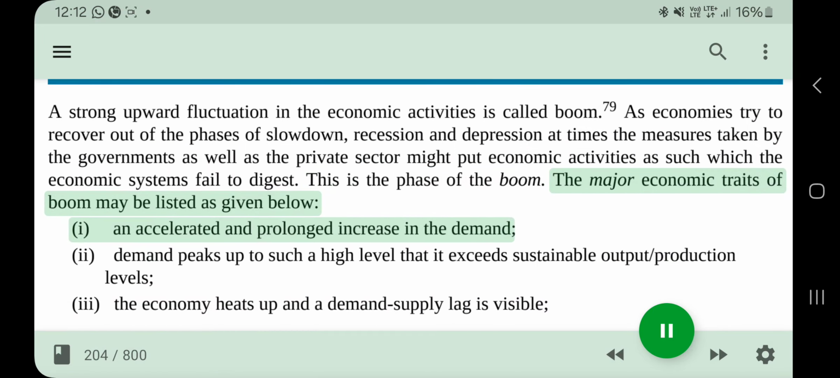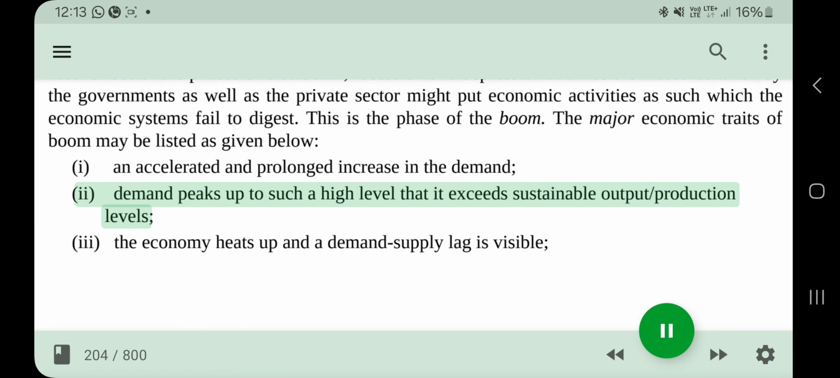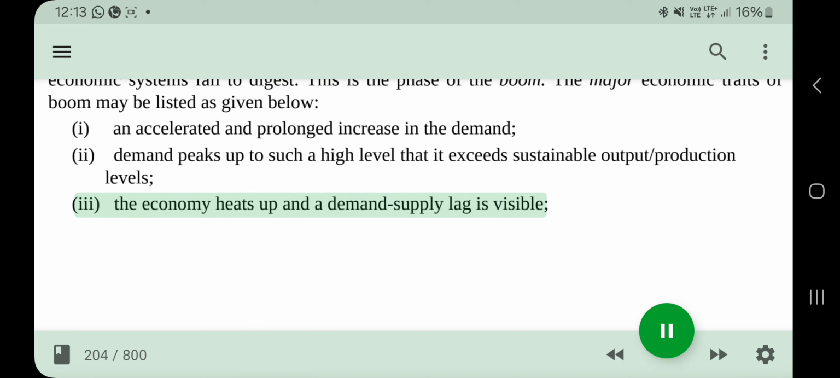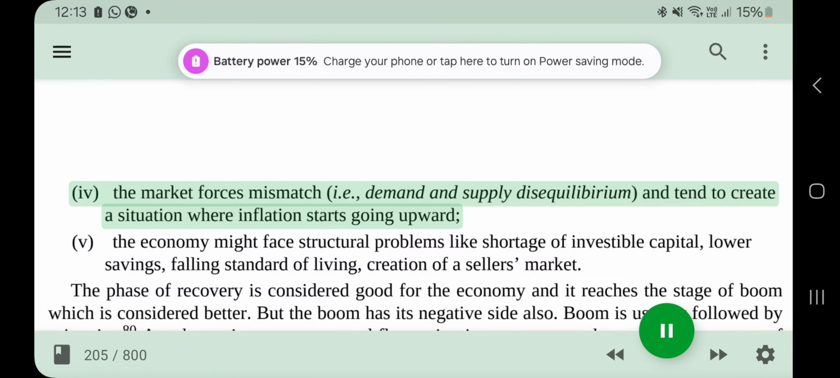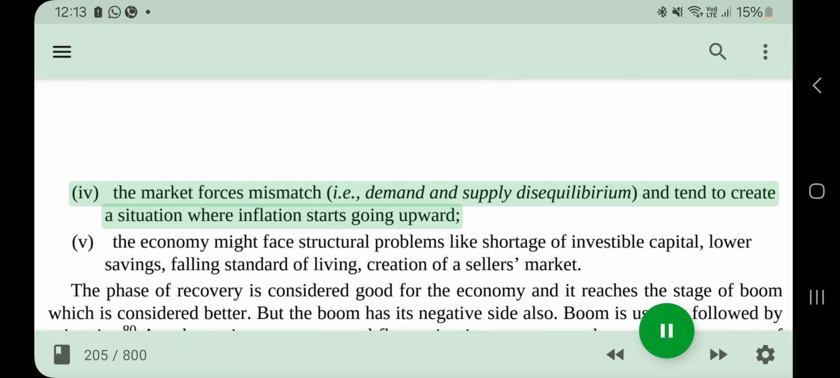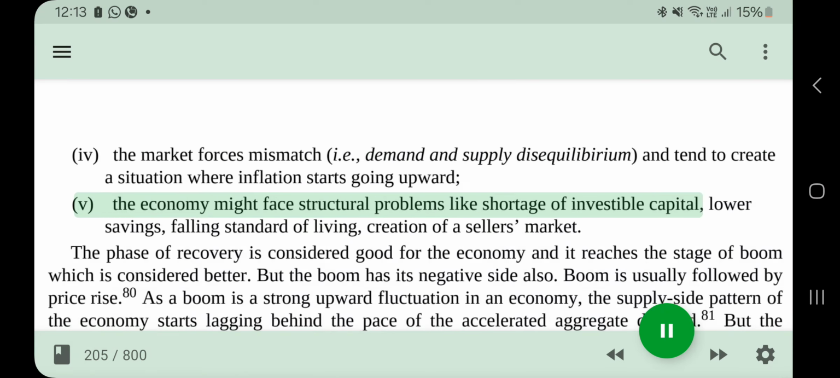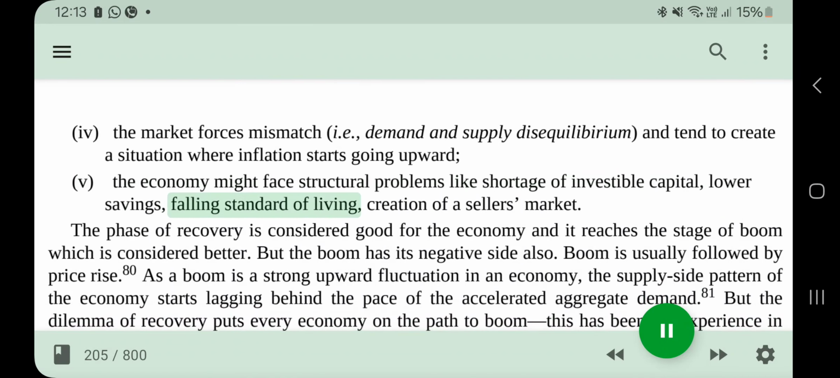The major economic traits of boom may be listed as given below. I. An accelerated and prolonged increase in demand. II. Demand peaks up to such a high level that it exceeds sustainable output, production levels. III. The economy heats up and a demand-supply lag is visible. IV. The market forces mismatch, i.e., demand and supply disequilibrium, and tend to create a situation where inflation starts going upward. V. The economy might face structural problems like shortage of investable capital, lower savings, falling standard of living, creation of a seller's market.